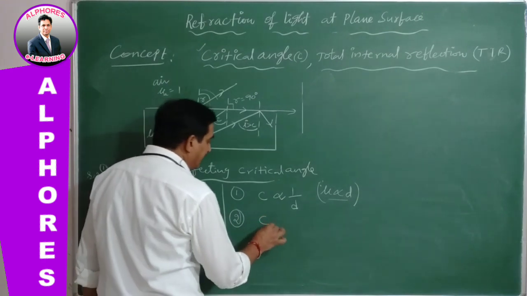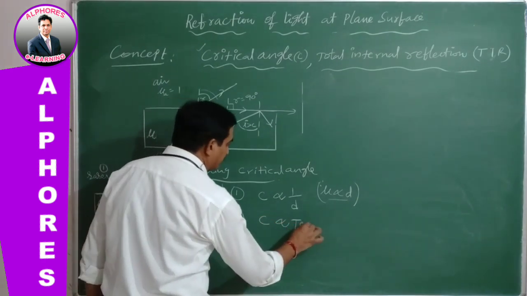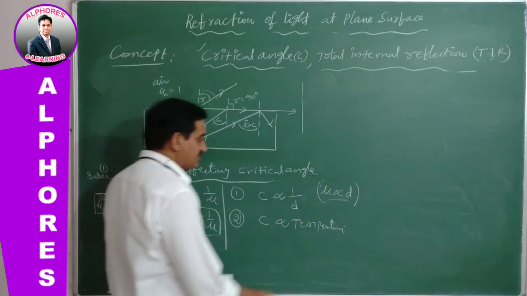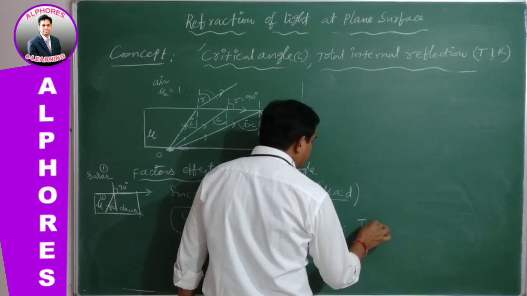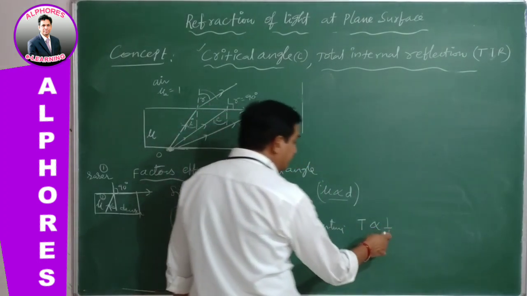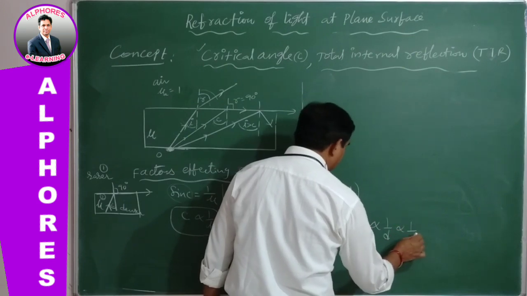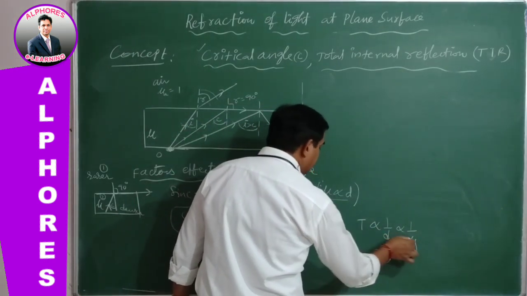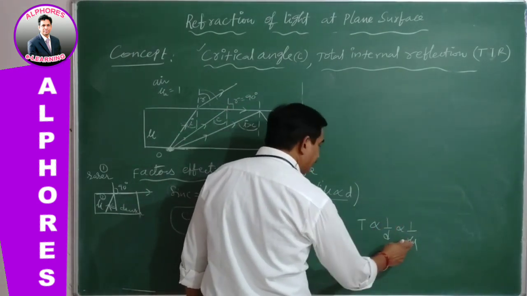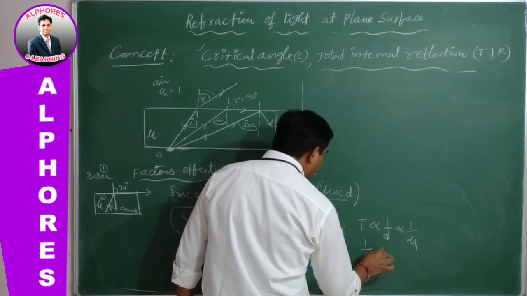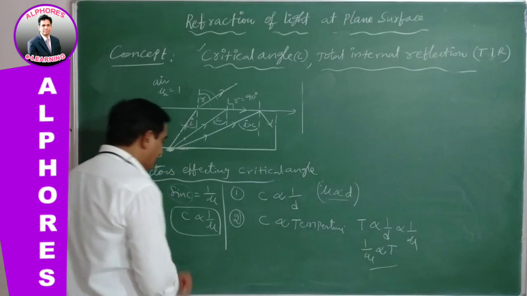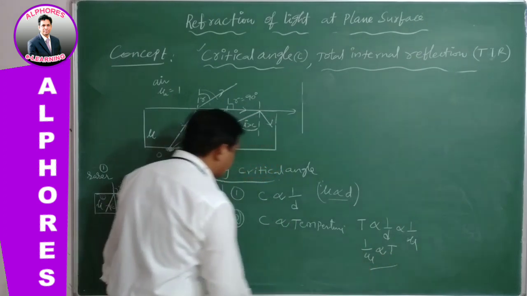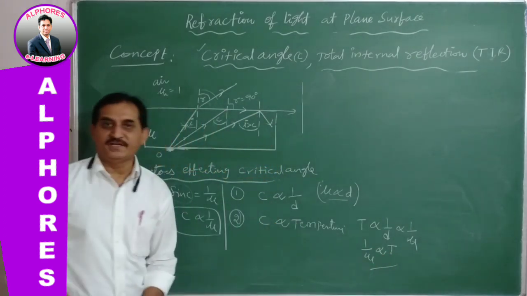Next point: the critical angle is directly proportional to temperature. As the temperature increases, what happens? The density decreases. When density decreases, 1 by mu is directly proportional to T, so we can directly relate temperature and refractive index.